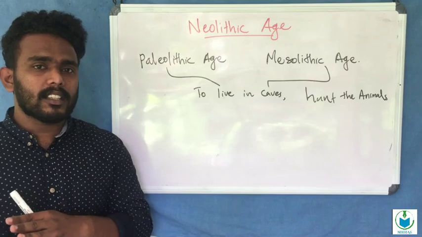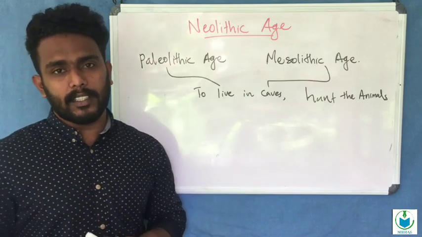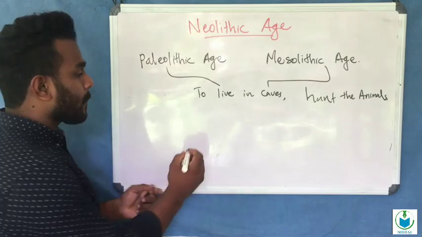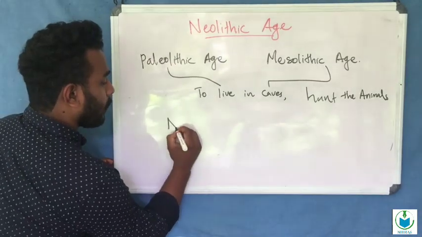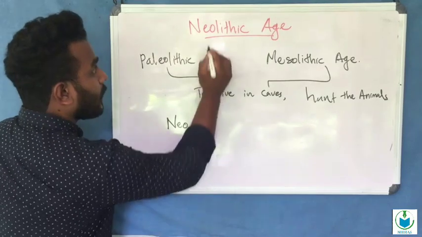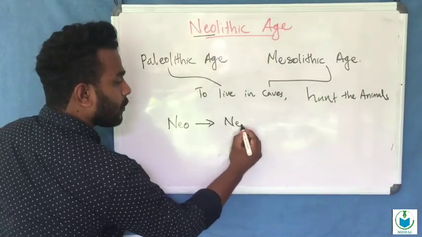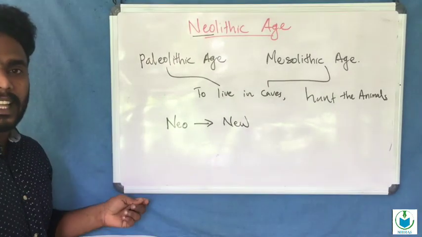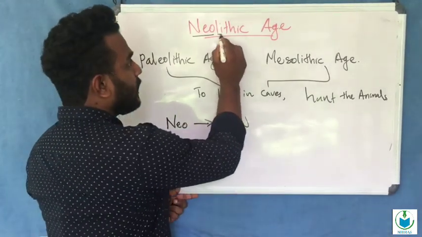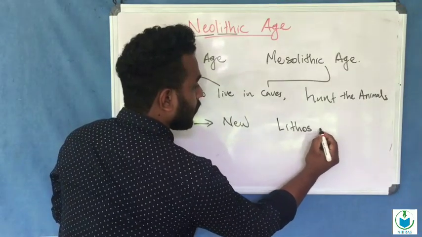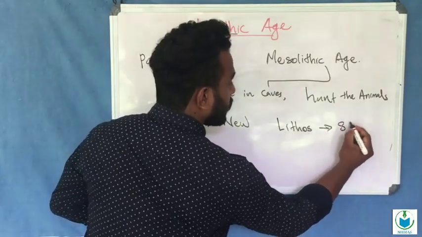The word Neolithic is made up of two words. Neo means new, and lithic or lithos means stone.